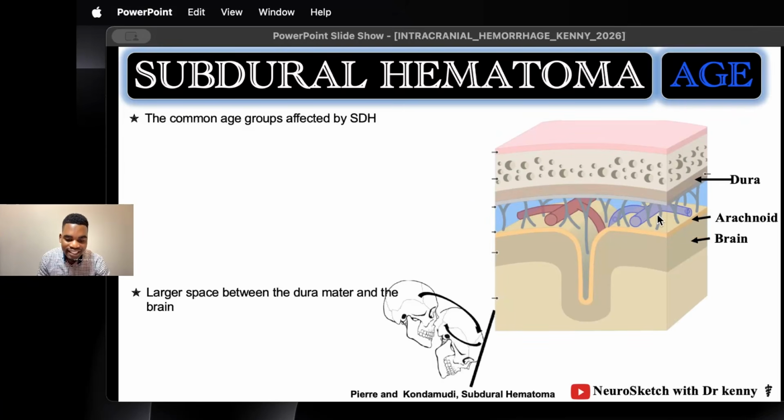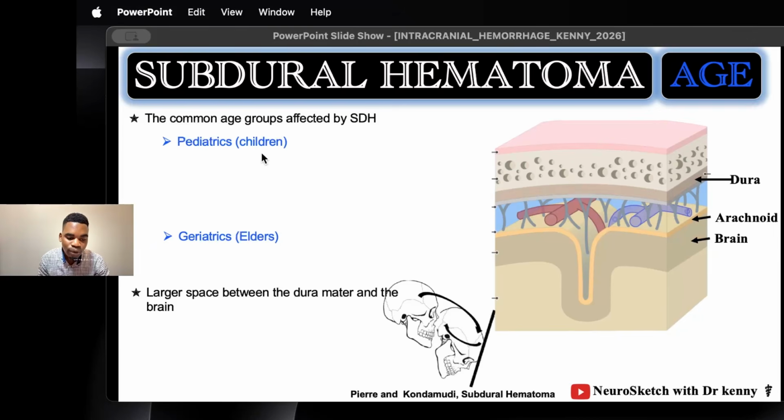The larger the distance between the dura mater and the brain, the higher the risk of subdural hematoma. Why? Because the bridging veins have to travel a longer distance, and so they are very prone to injury. And this distance between the brain and the dura mater is highest in two populations: the very young population and the very old population.